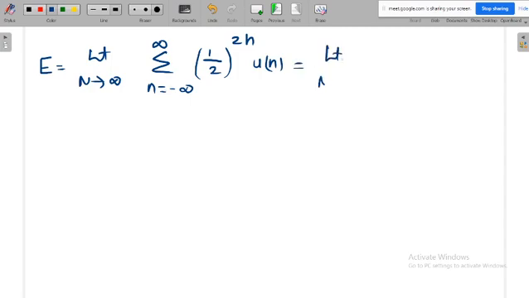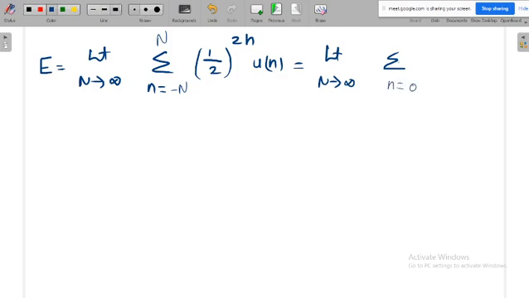Then limit n tends to infinite, summation. Here we will not put this one, here we'll put the capital N. Again here also, not to make confusion, we'll put minus n because this is the original formula, but anyway we'll not get minus n, that is n is equal to 0.